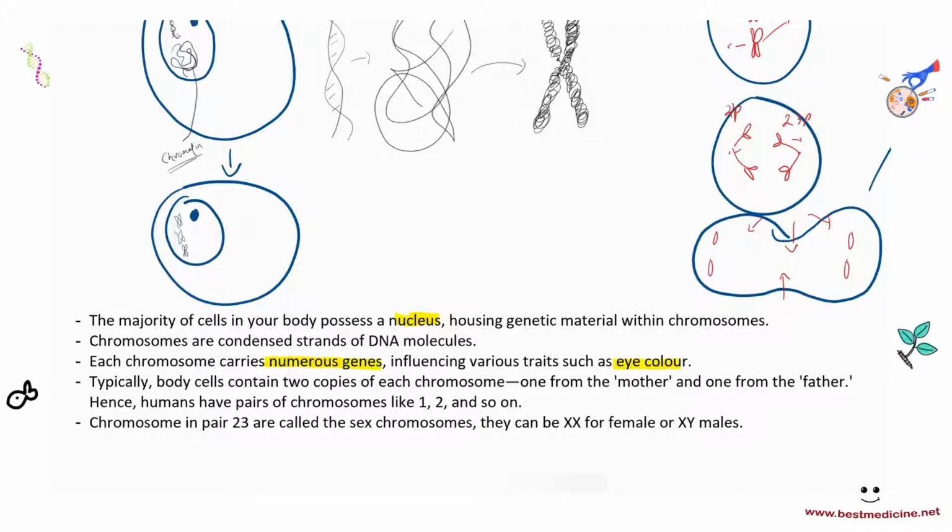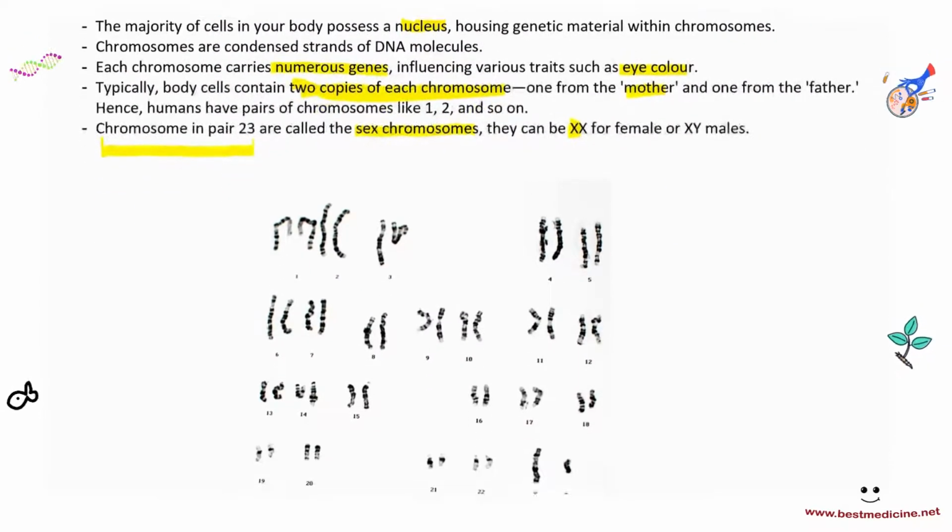So typically body cells contain 2 copies of each chromosome, just like we have 23 pairs, and I've already taught you this, one from the mother and the other from the father. Hence, humans have pairs of chromosomes like pair 1, 2, 3, 4, 5, and so on, all the way to 23. Chromosome pair 23 is called the sex chromosomes. They can either be XX for female or XY for male. So this needs a little bit of a background.